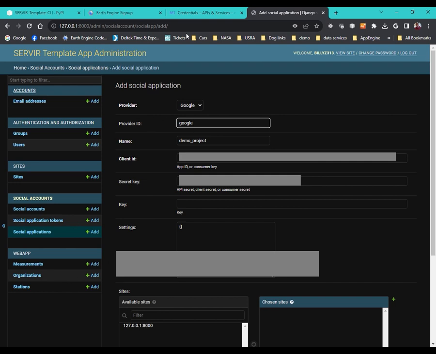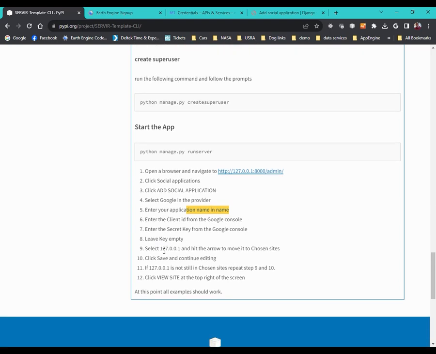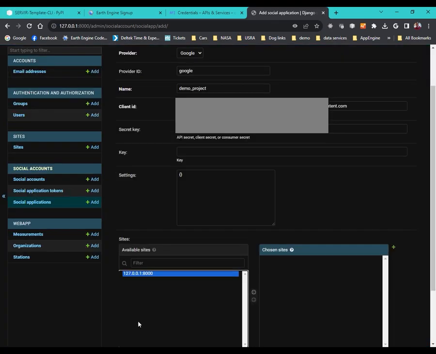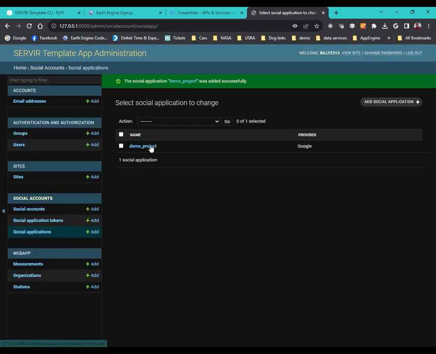I'm just going to put Google in there. And the next order of business. And then key, let's leave empty. Select this. Move it over here. Hit save and continue editing.